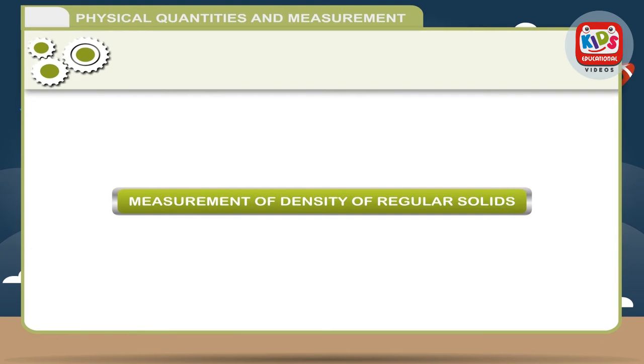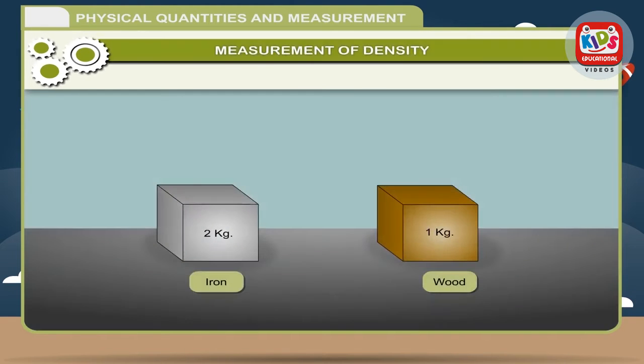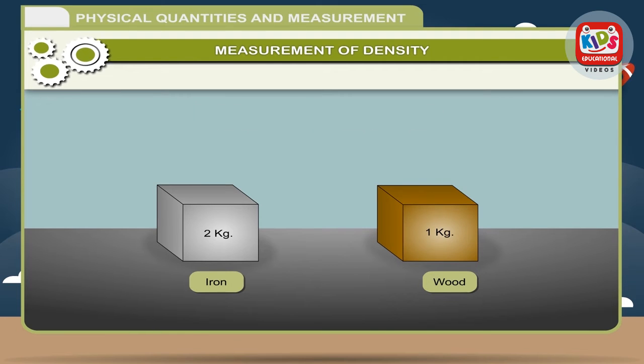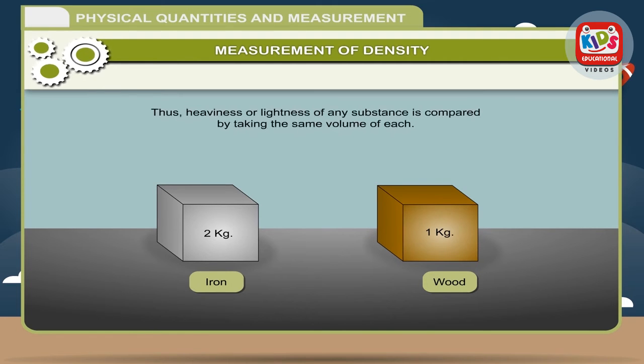Measurement of density of regular solids. It is normally said that iron is heavier than wood. It means iron will weigh more than wood if both are of the same volume. For this, the term density is used, and it is said that the density of iron is more than that of wood. Thus, heaviness or lightness of any substance is compared by taking the same volume of each.